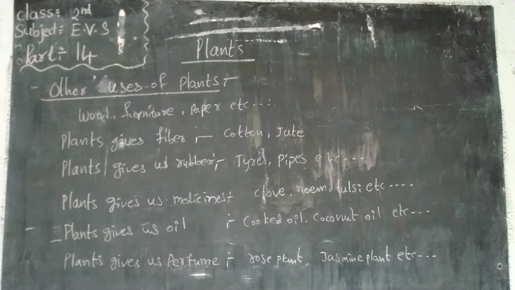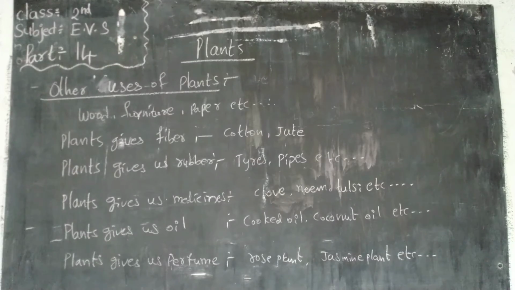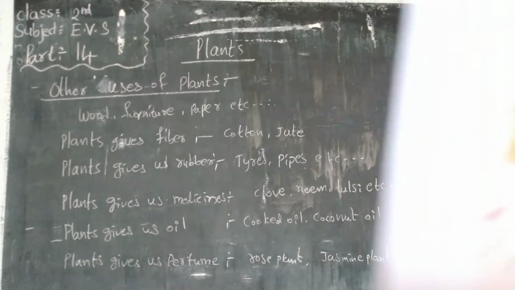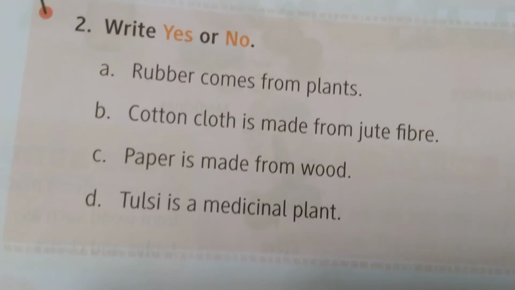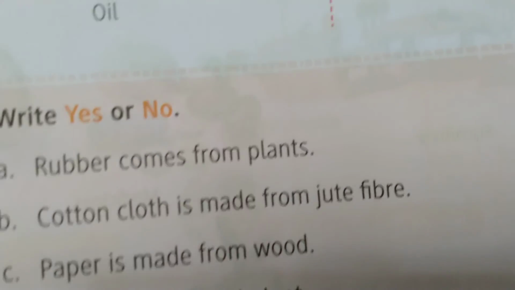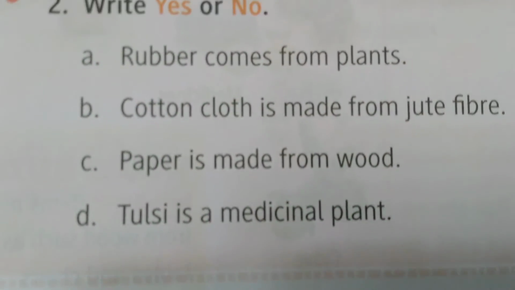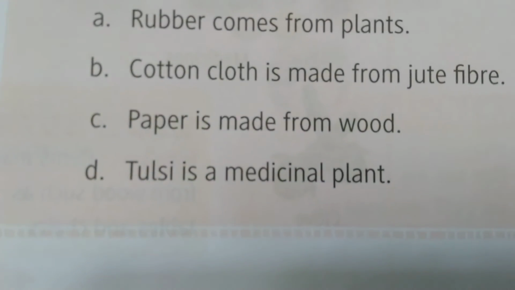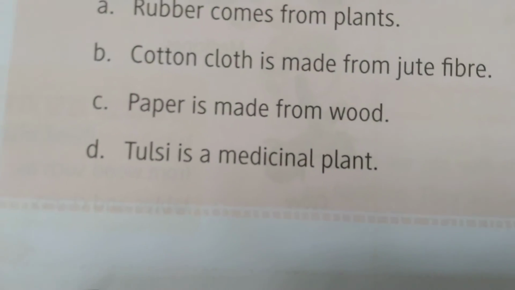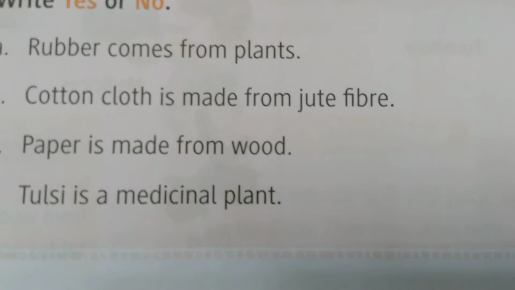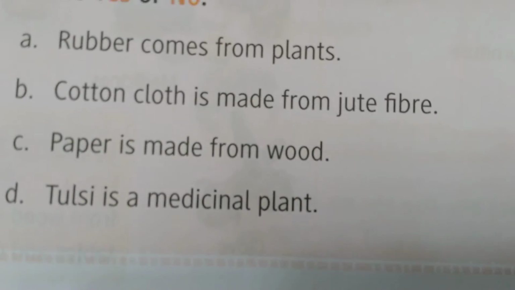We have to protect our environment, so we have to plant more plants, more greenery. And say yes or no to these. Rubber comes from plants. Yes or no? Yes. Cotton clothes are made from jute fiber? No. Paper is made from wood. Yes. Tulsi is a medicinal plant. Medicinal plant or not? Very good, it is a medicinal plant.